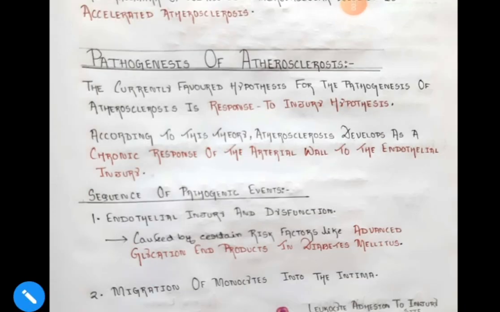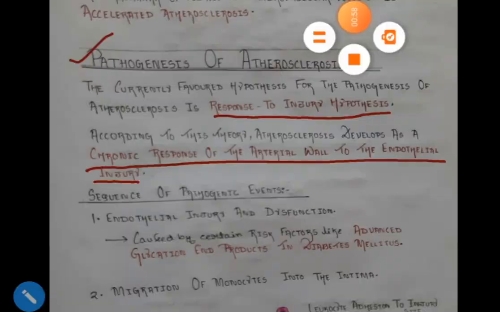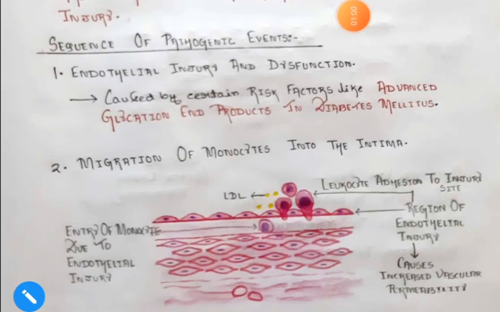The currently favored hypothesis for explaining the pathogenesis of atherosclerosis is the response to injury hypothesis. Now what is this hypothesis? According to this theory, atherosclerosis develops as a chronic response of the arterial wall to endothelial injury. Now what are the causes of this endothelial injury? This endothelial injury is caused by certain risk factors.